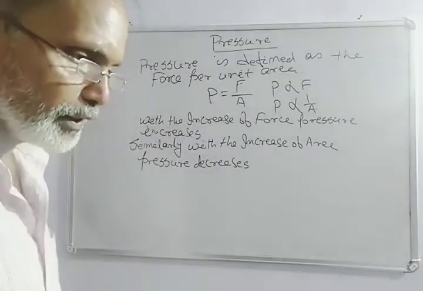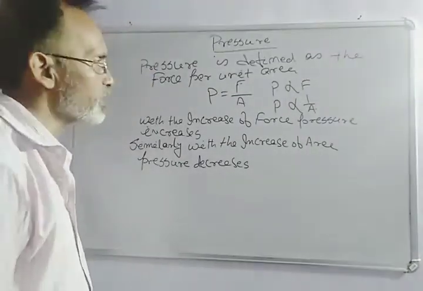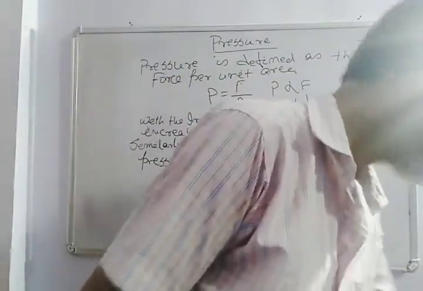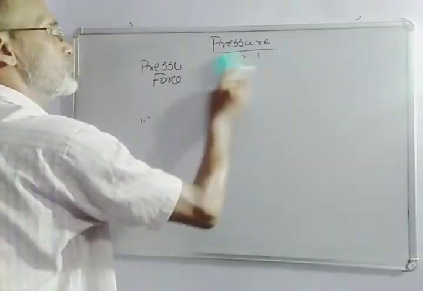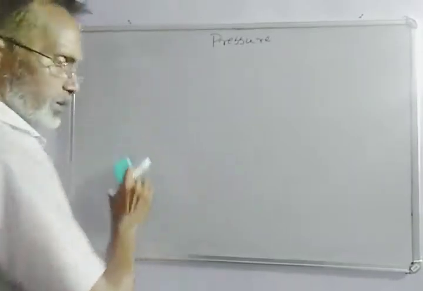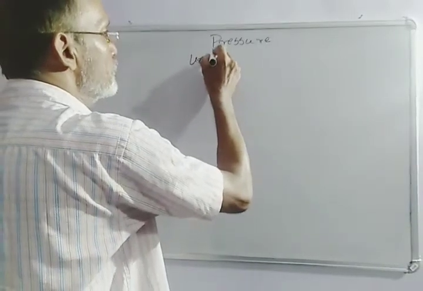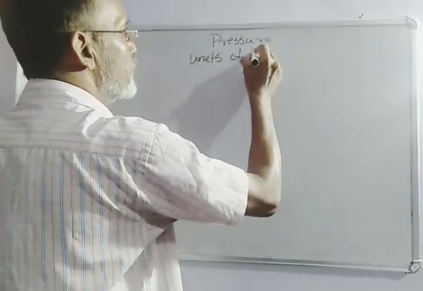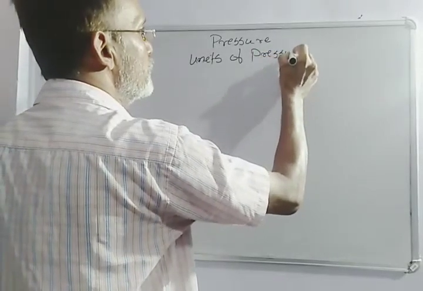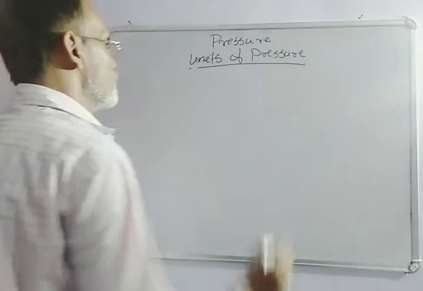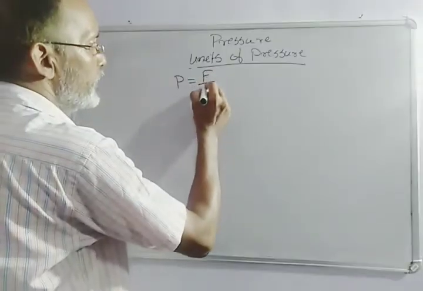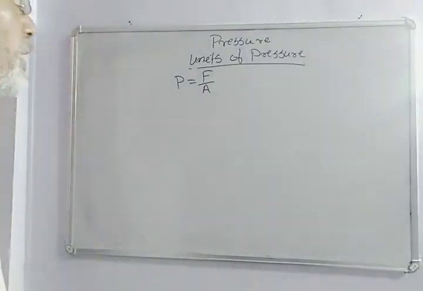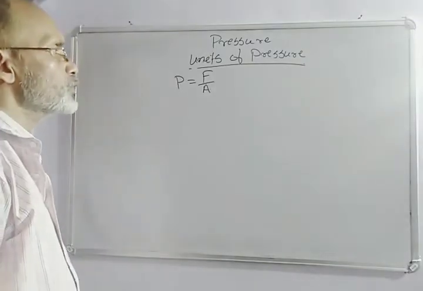So now we will study about the units of pressure. Pressure is equal to force by area.